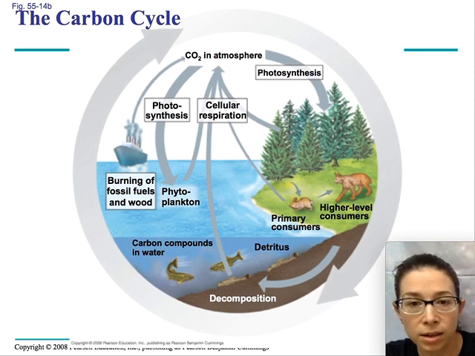And then you have your primary consumers eating that, so the carbon is transferring from the plants to the primary consumer, and then when the higher level consumers eat the primary consumer, they are transferring that carbon to the higher level consumer. When any organism dies and it's allowed to decay, those carbon molecules are going to be decomposed and they will be converted back into a simpler form of carbon.